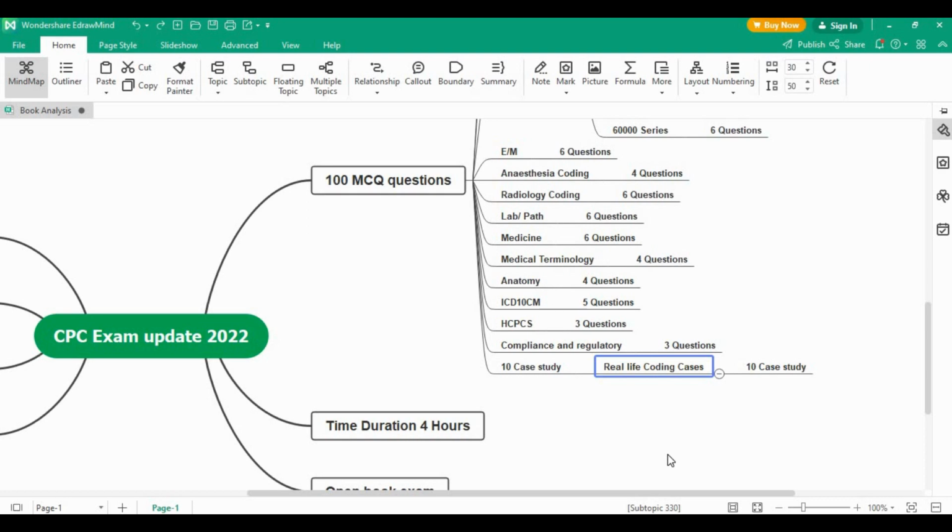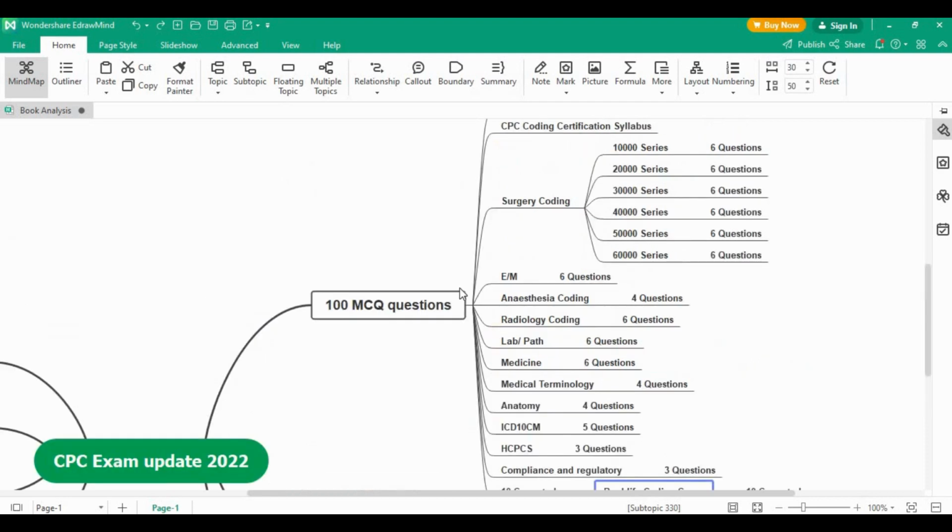This is the only change in the upcoming exam. Previously there were no case studies, this type of questions, in the last exam, the previous year's exam, but in 2022 this is the new latest update in your paper pattern, that it will come with 10 real-life scenarios of coding cases. So collectively, the total questions for this CPC exam 2022 will be 100 MCQ questions. The best part of it is that there is no negative marking for this CPC exam.